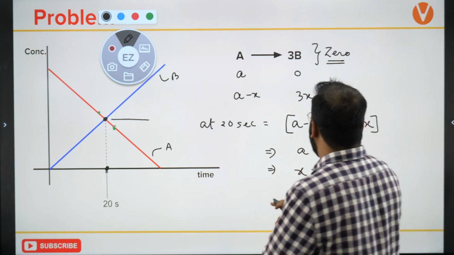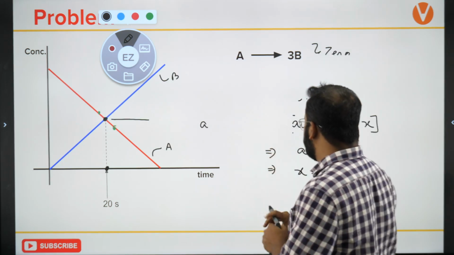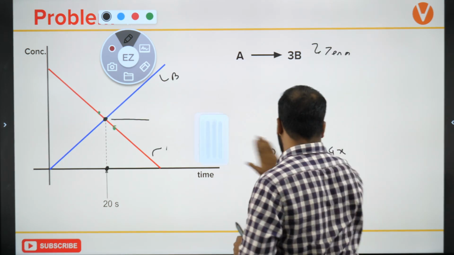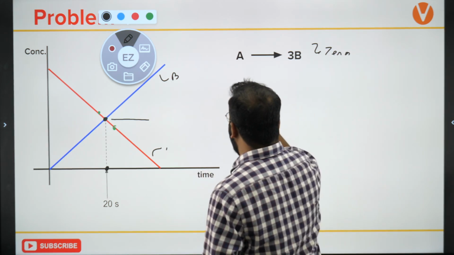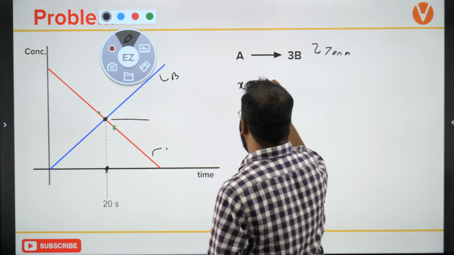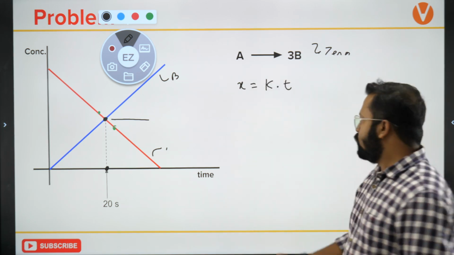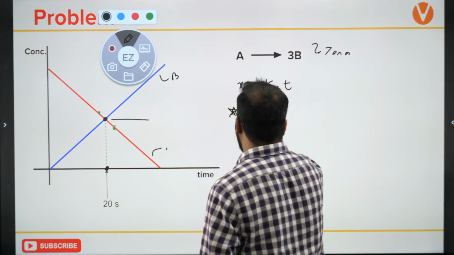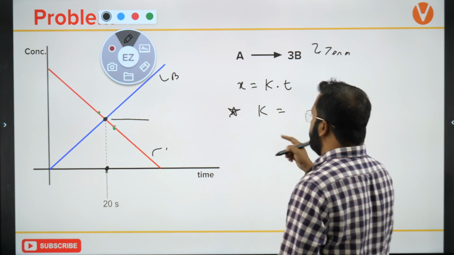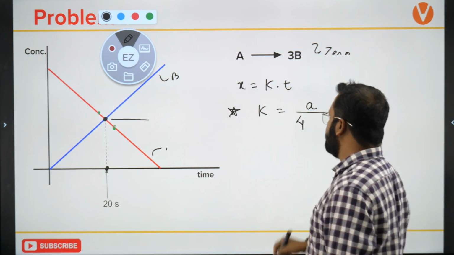When X becomes equal to A upon 4, let's do this. We know that X is equal to K times T. We can calculate K, which is equal to X, which I have written as A by 4, divided by the time.